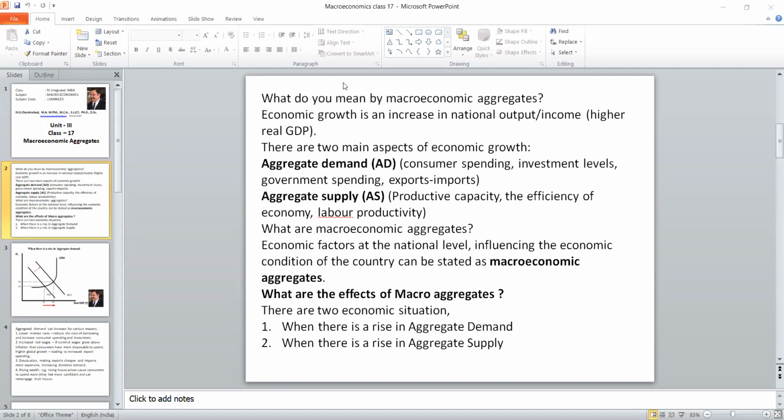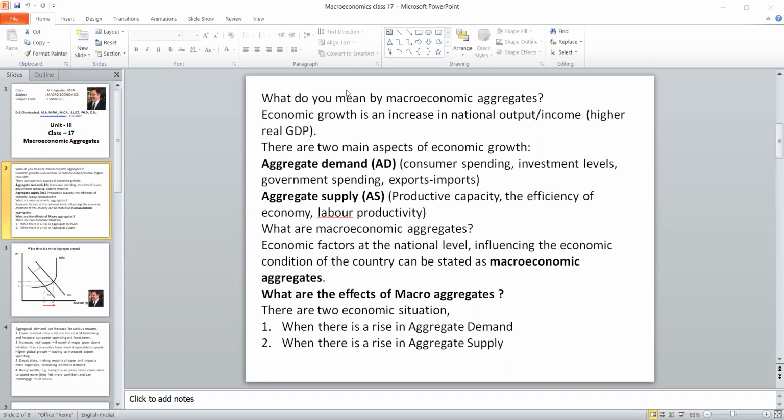So, how to calculate aggregate demand? There are 6 elements, but I have mentioned here only 5 elements. Why? Because in the 5th unit, I will add that. Now, we will study the basics first and then go for the next element. There are 5 factors that I am going to say. What the household sector is spending, that is called consumer spending. The second one is what business people are doing, that is called investment spending, that is investment level. The third one is the public expenditure, what the government is spending.